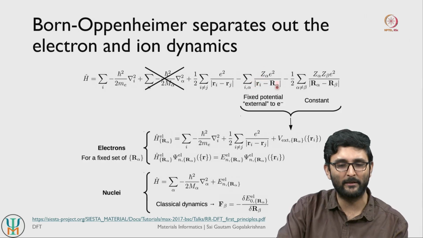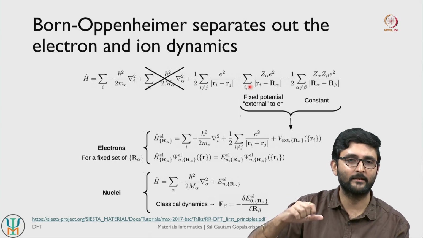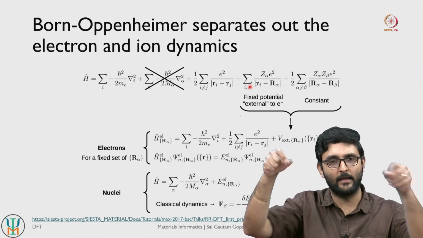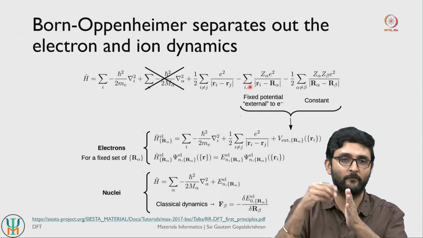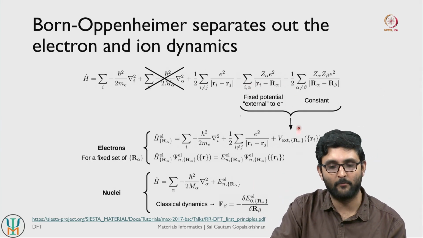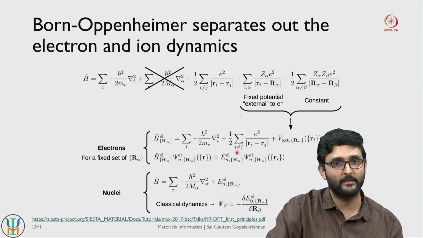This can be thought of as some kind of an external potential acting on the set of electrons that we are modeling. Because the nuclei are in fixed positions, they contribute a net electrostatic potential within which the electrons have to move. So these two terms can be modeled as an external potential, the kinetic energy drops out, and then you only have the kinetic energy of the electrons and the repulsion term associated with the electrons.